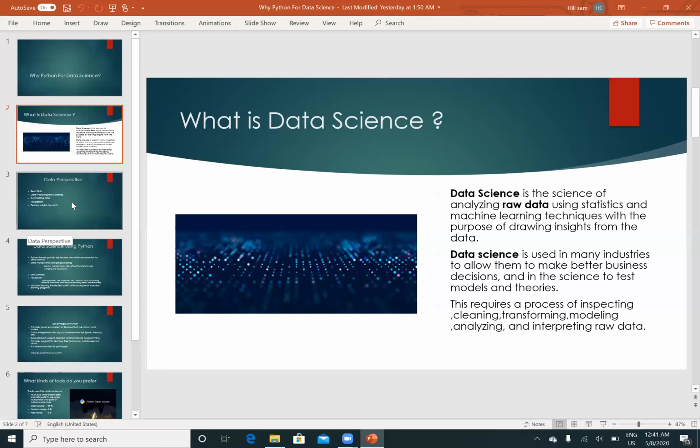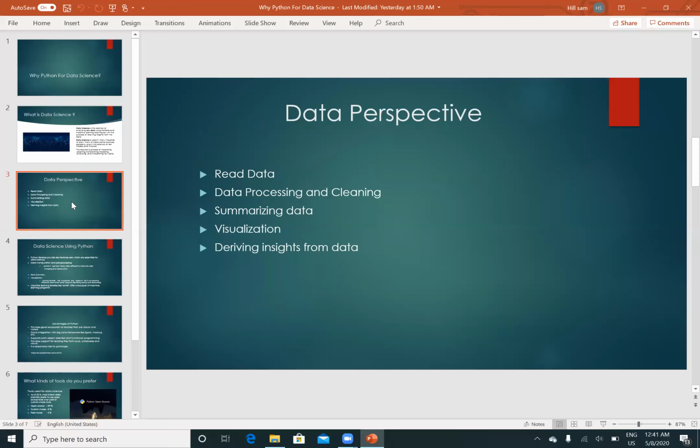In order to do all these steps, when we talk about data science practically, generally we are going to do 4 steps to get good, better insights from the data. The first one is to read the data. In the sense, from a more practical viewpoint, when we have data, you have to bring that data into the system.